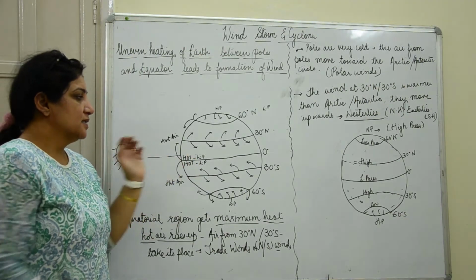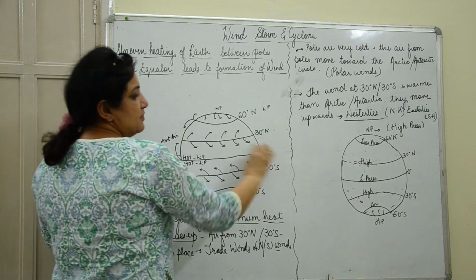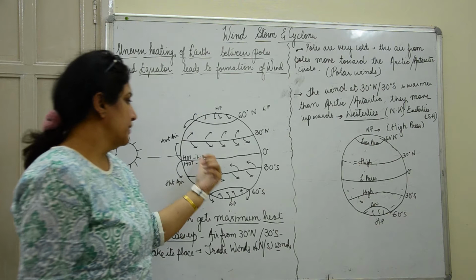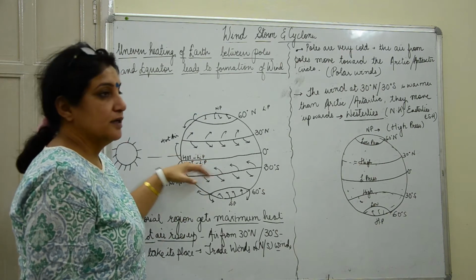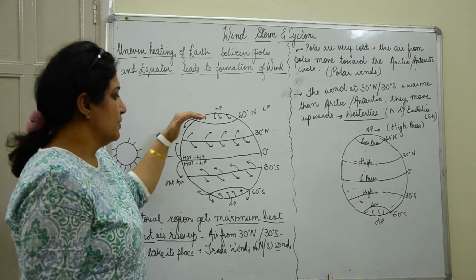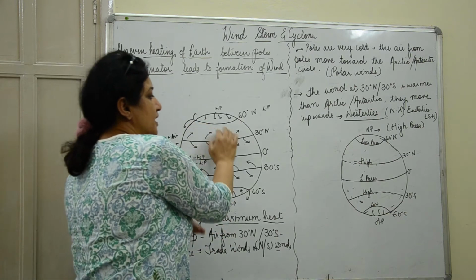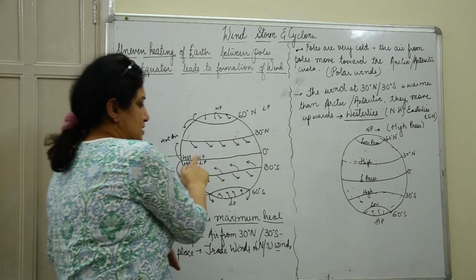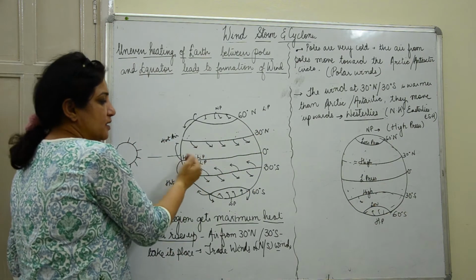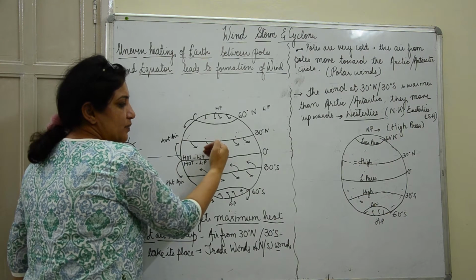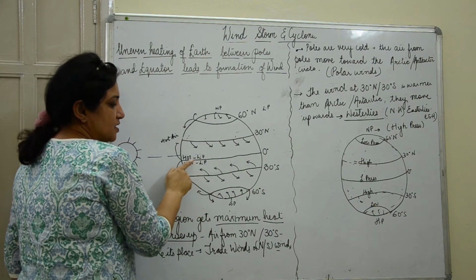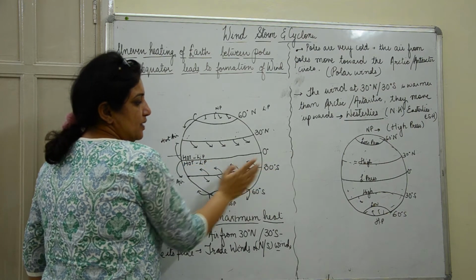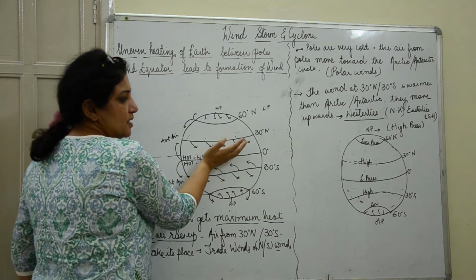We know that it is the equator which gets the maximum amount of heat from the sun. So more heat means lower pressure. The air from here rises up, and the cooler air at 30° north will come and take its place. Similarly, the hot air rises up here, and the cool air from 30° south will take its place. So it is going towards the equator.